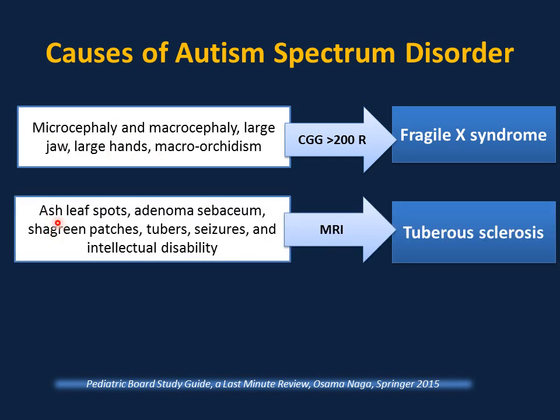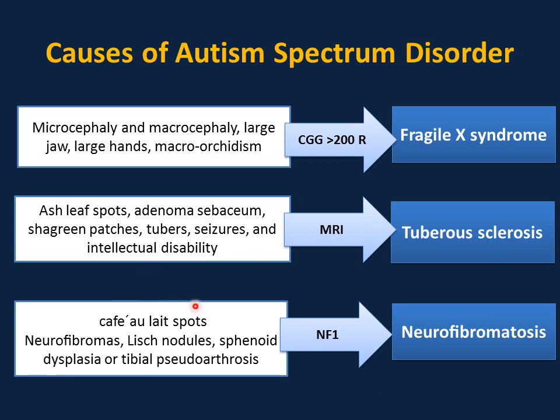Another syndrome that presents with autism spectrum disorder and ash leaf spots, adenoma sebaceum, shagreen patches, tumors, seizures, and intellectual disability is tuberous sclerosis. Café-au-lait spots, neurofibromas, Lisch nodules, sphenoid dysplasia, or tibial pseudoarthrosis: this is neurofibromatosis, which can also be associated with ASD.